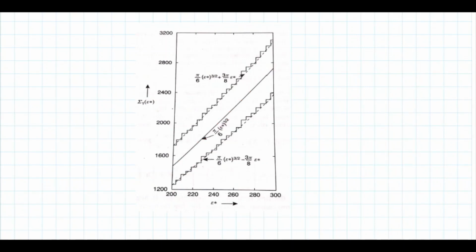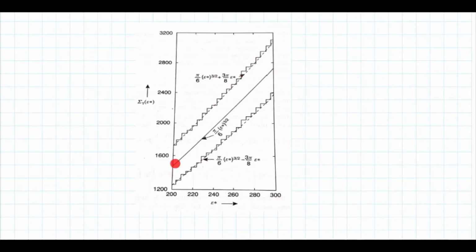One is pi by 6 E star raised to 3 by 2, that is 1 by 8 of the volume of the three-dimensional sphere, and its correction minus 3 pi by 8 E star, that is this dotted line, and plus 3 pi by 8 E star, that is the dotted straight line above.